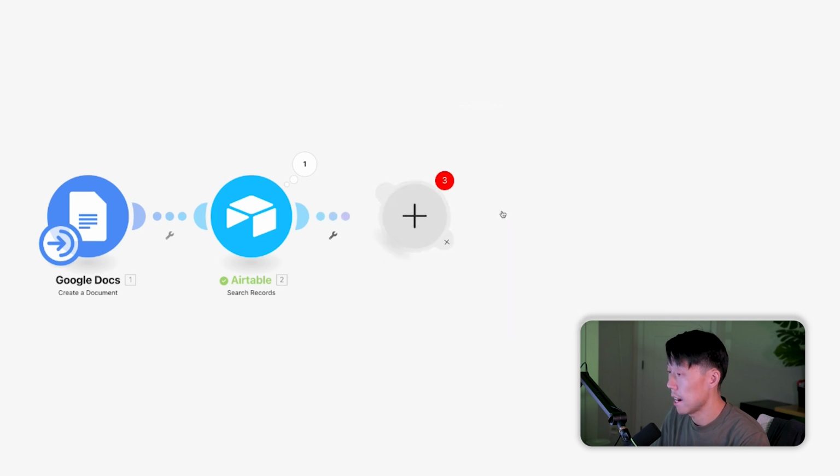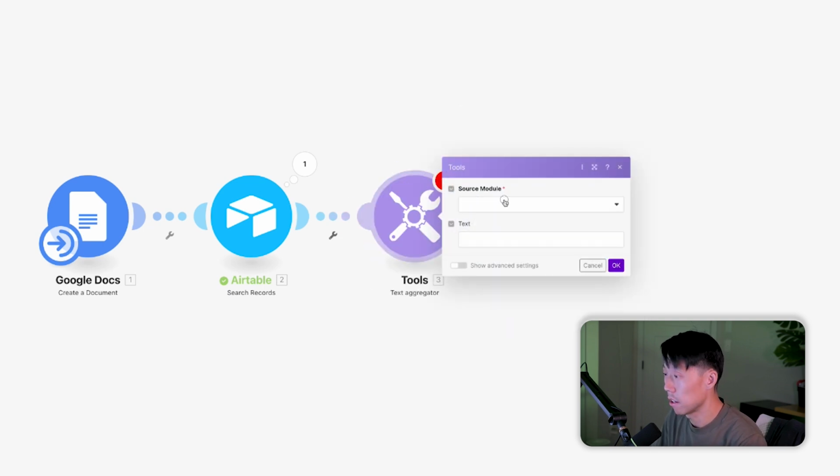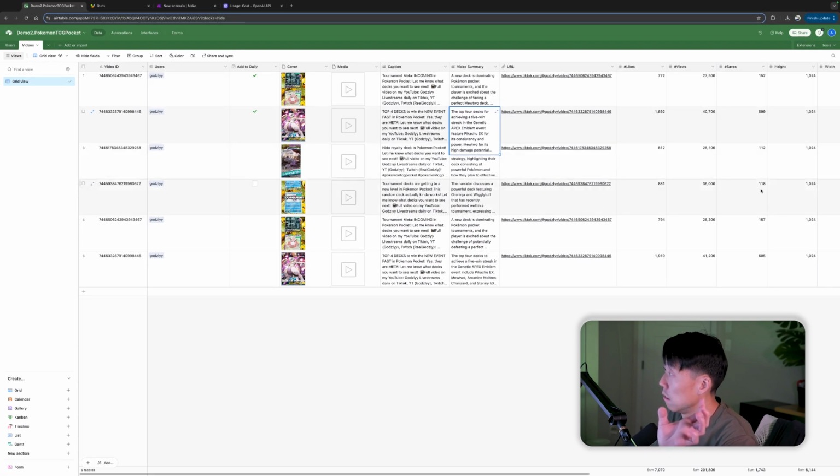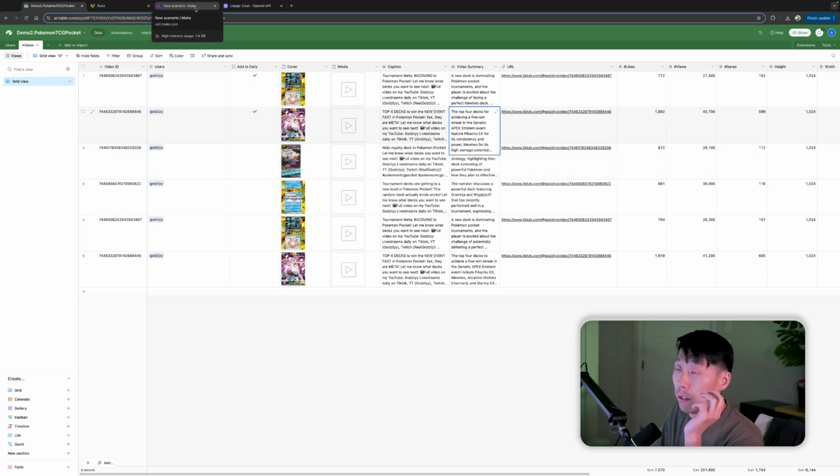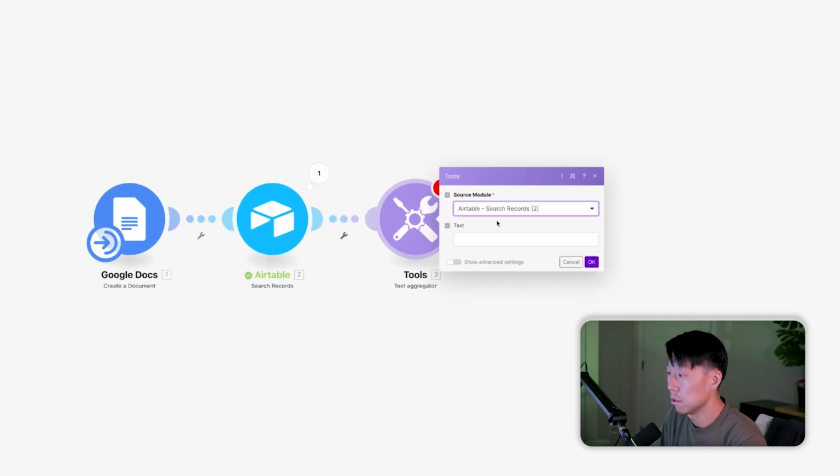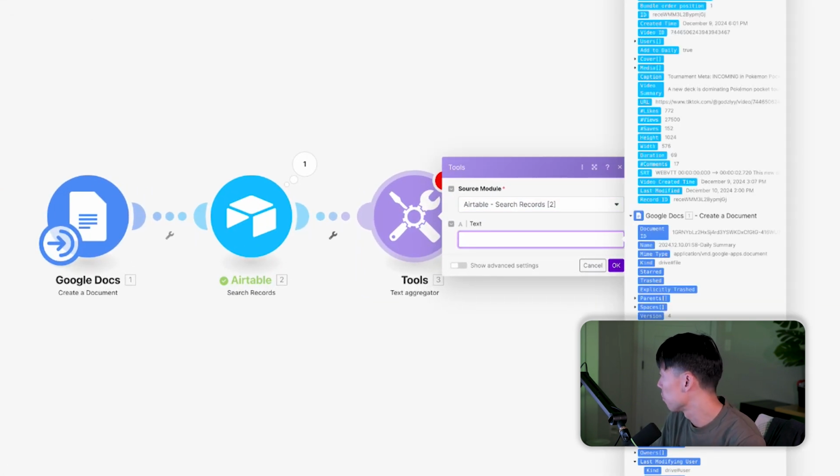So there's a text aggregator. I've actually not used this very often, but let's try it. What I want to do is grab these columns from Airtable, put them into one set of text, and then add it into my Google Doc. So I'm going to do a text aggregator here.